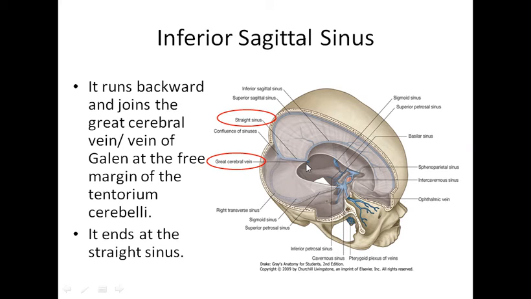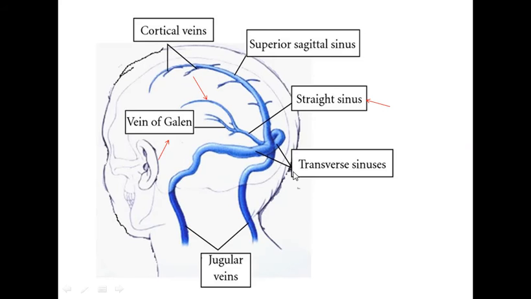So vein of Galen and the inferior sagittal sinus, they both unite to form the straight sinus. ठीक है. सुपीरियर sagittal sinus राइट ट्रांसवर्स में usually ड्रेन करता है. Inferior sagittal sinus joining the great cerebral vein will drain into the straight sinus, right? See, this is the inferior sagittal sinus. This is the vein of Galen. They both are joining, draining into the straight sinus, right?